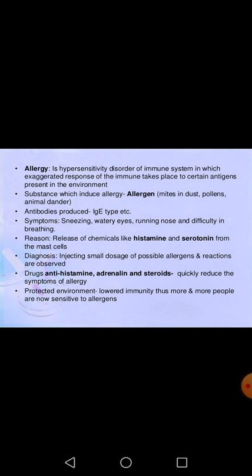Now today we are going to discuss in detail what allergy is, how it occurs, and how we can treat it. Allergy is basically a kind of hypersensitivity disorder of the immune system in which an exaggerated response of the immune system takes place to certain antigens present in the environment. We can say that it's a kind of hypersensitive disorder of your immune system.